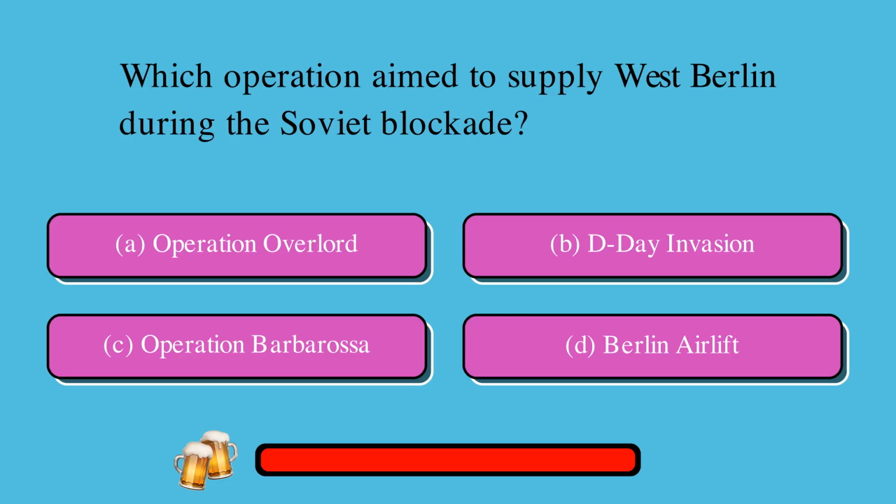Which operation aimed to supply West Berlin during the Soviet blockade? Is it A, Operation Overlord, or B, D-Day Invasion, or C, Operation Barbarossa, or D, Berlin Airlift? The correct answer is D, Berlin Airlift.